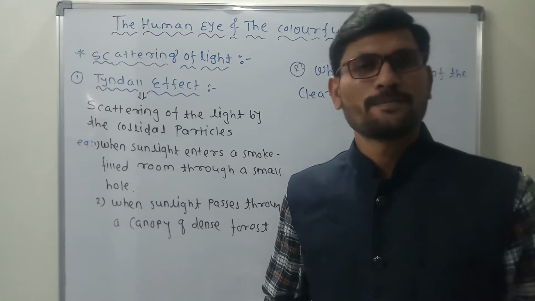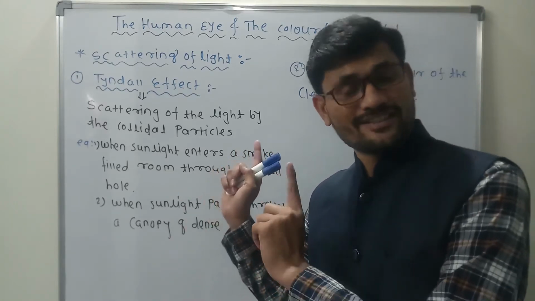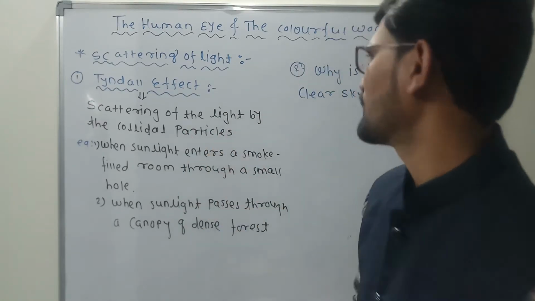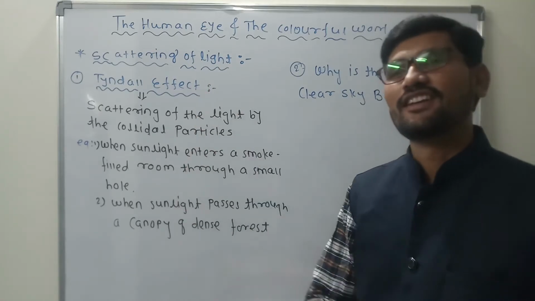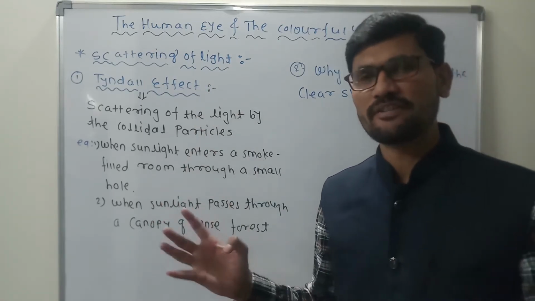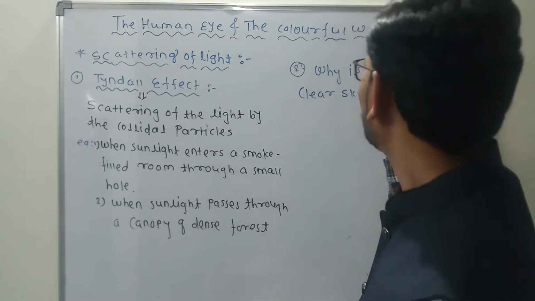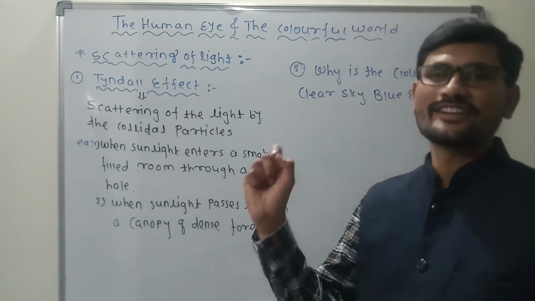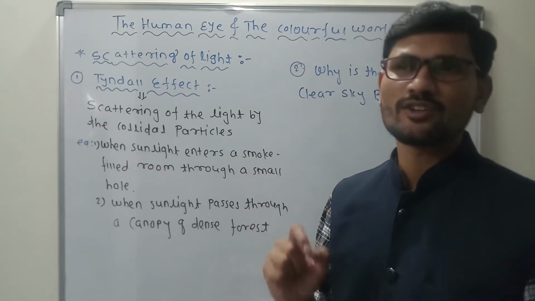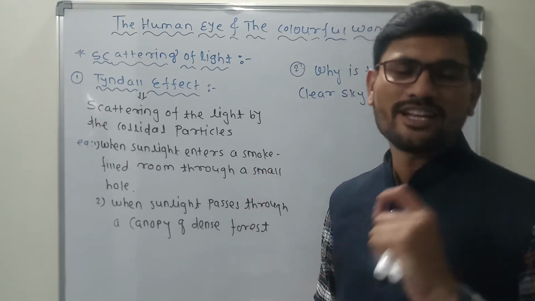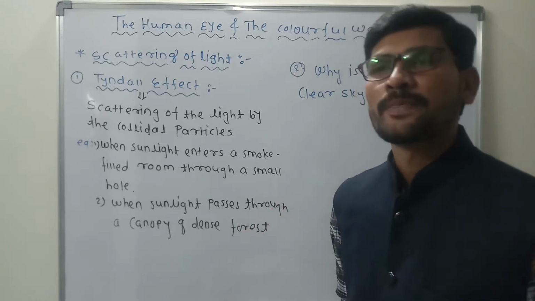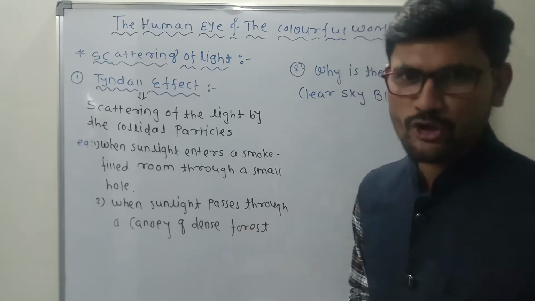Hello students. The next topic from this chapter, The Human Eye and the Colorful World, is the scattering of light, in which we are going to observe different phenomena. The first one is the Tyndall effect. The second is why the color of the clear sky is blue, and the third one is the color of the sun at the time of sunrise and sunset. So these are the three phenomena we are going to observe.